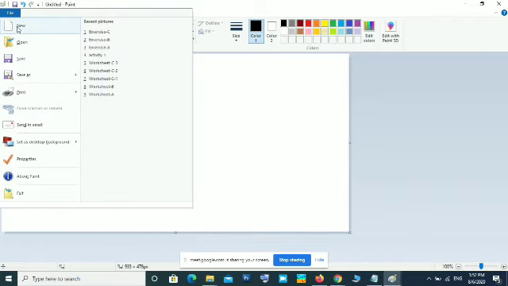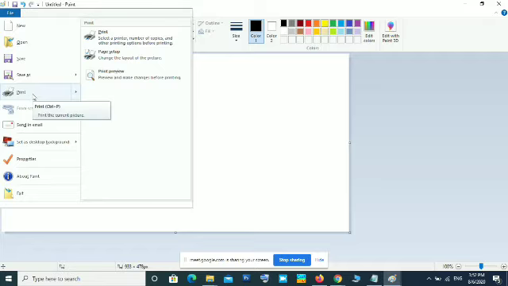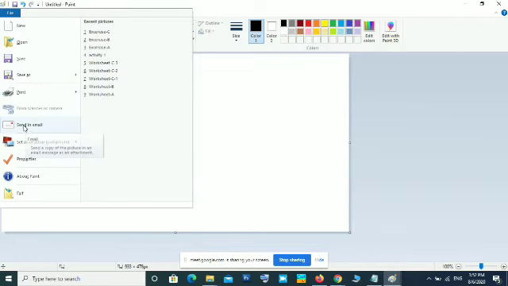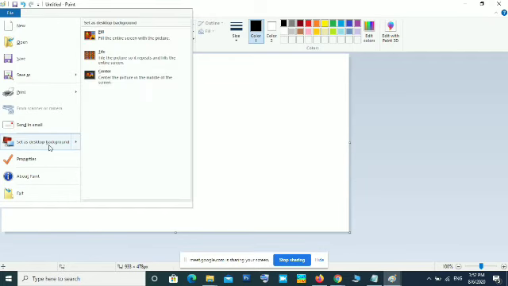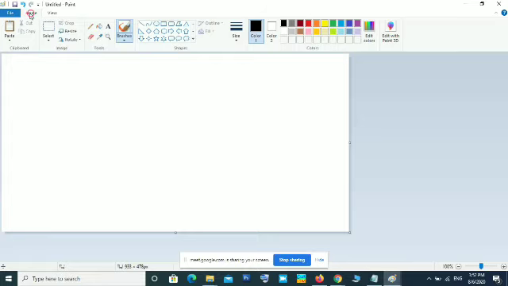You can open a new file, you can open a saved file, you can save a new file, you can make a copy of your file, you can print your file, you can email your file, you can scan from your camera or your scanner, or you can set your picture as desktop background. So all these are related with the file. The next one, the Home tab, provides the clipboard, that is cut, copy, paste. Then resizing your image, select, then drawing tools, different shapes, and the color palette are all provided in the Home tab.